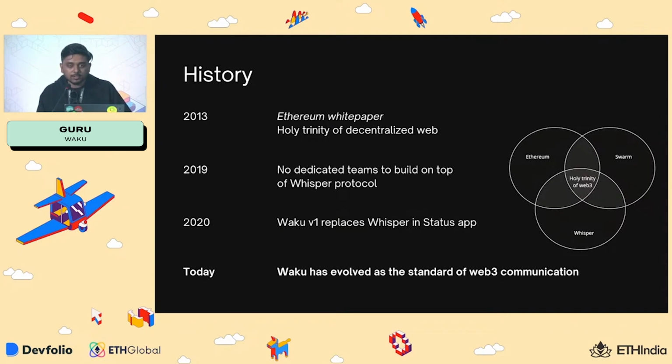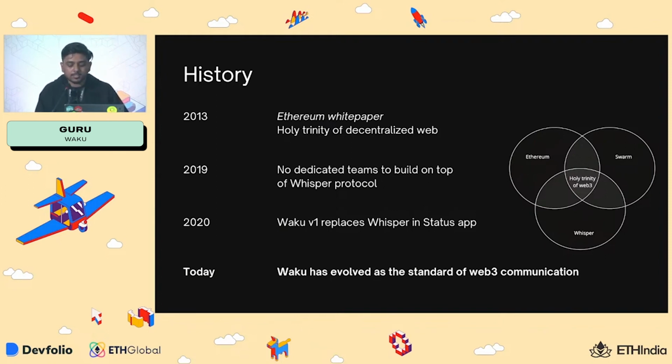Talking about the history, it all started in 2013 with the Ethereum white paper, when the holy trinity of decentralized web was introduced. So Ethereum was for consensus, Swarm was for storage, and Whisper was for generalized messaging. But there were not many dedicated teams building on top of Whisper. So in 2019, we started building Waku V1, and in 2020, Waku V1 replaced Whisper in the Status app. So this was a huge benchmark because Status app is one of the well-known communications apps in the Web3 space.